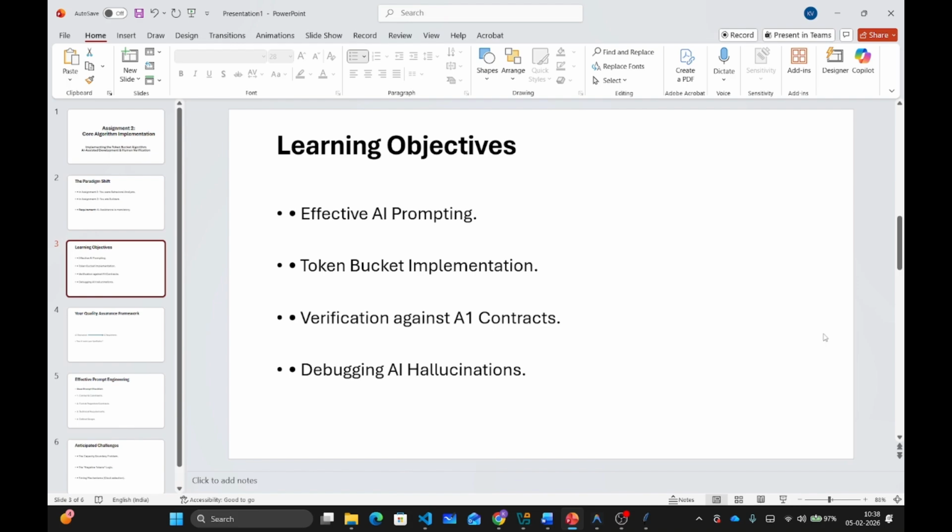Third, and this is the critical skill, you will learn to verify AI generated code against your contract from Assignment 1. And fourth, you will debug when AI makes mistakes. And the mantra for this assignment is: AI generates and you verify, never the other way around.